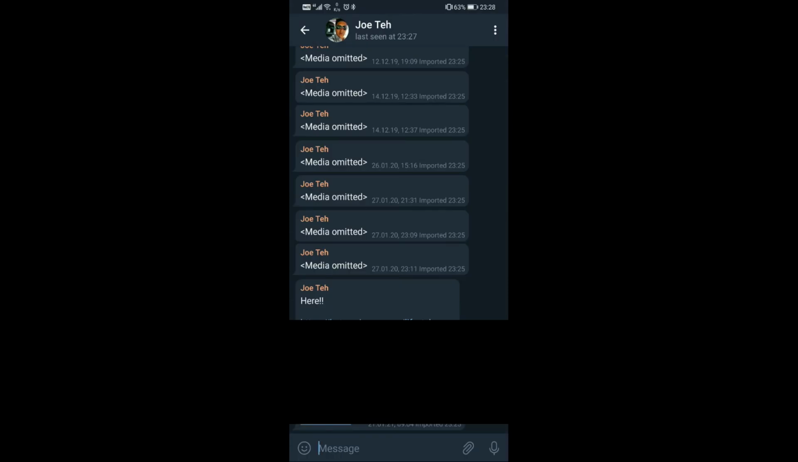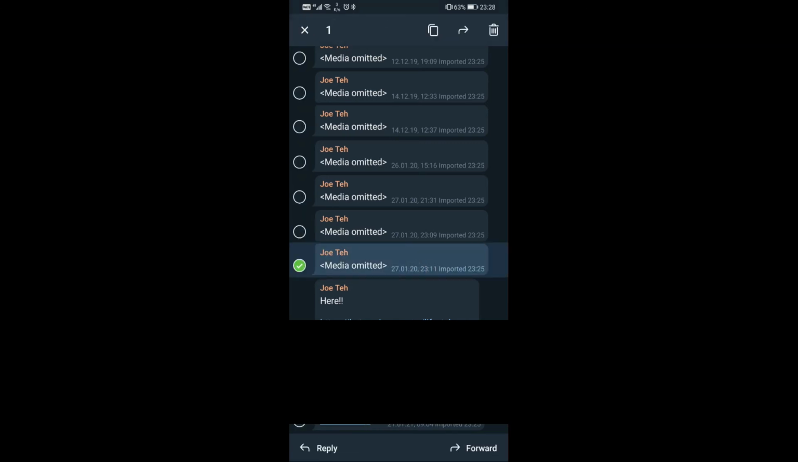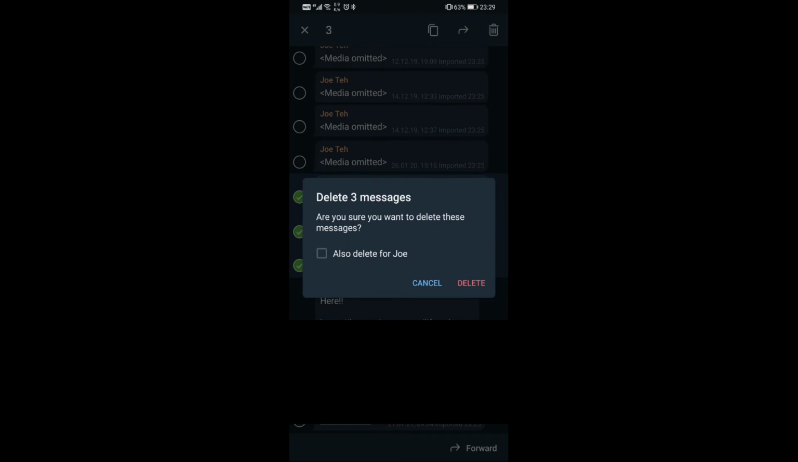Okay, there's one last thing I want to share with you. If you want to delete a message, you can delete it like this. You select a few messages or whatever, and you press the delete button. Notice that there's also another checkbox which says also delete for Joe. That means that if you tick this, whatever device that is holding this chat information will have these three messages deleted. So let me demonstrate here.